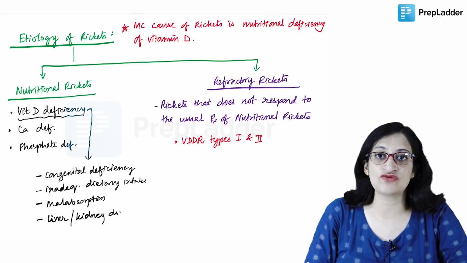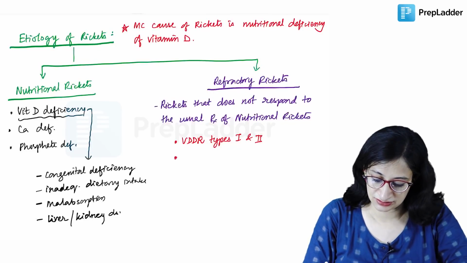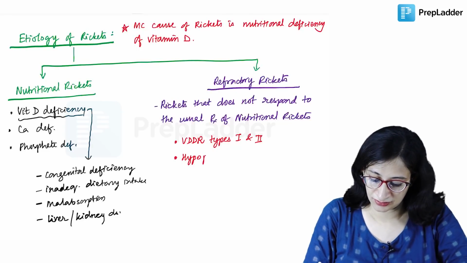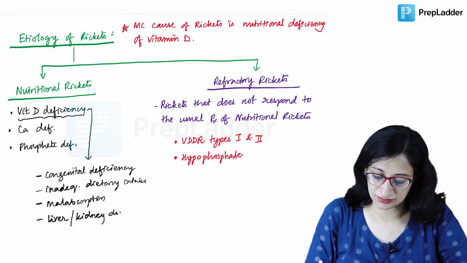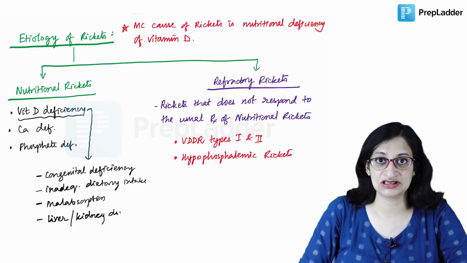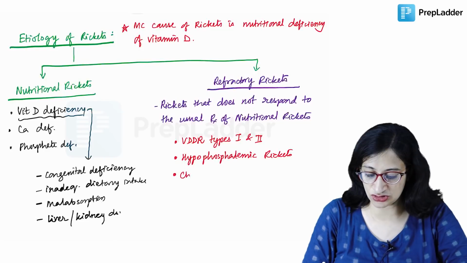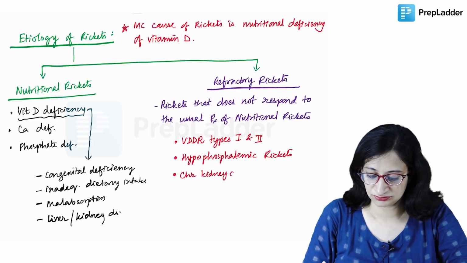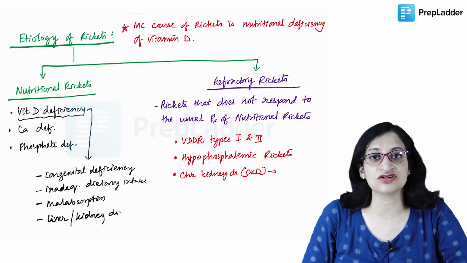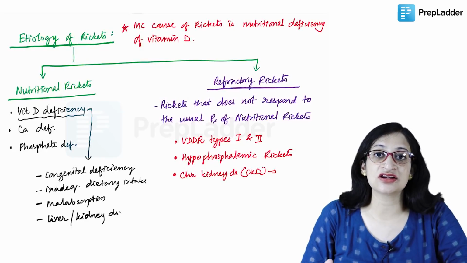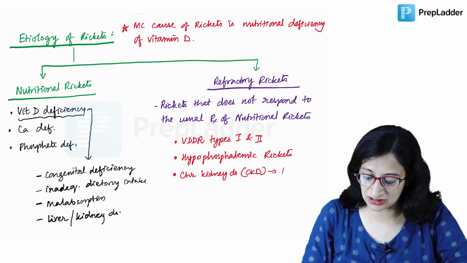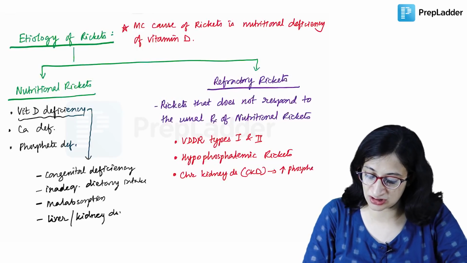Then there's something called hypophosphatemic rickets or familial hypophosphatemic rickets. Then chronic kidney disease, or CKD, can also give rise to rickets. And in rickets due to chronic kidney disease, remember the phosphate levels are elevated, unlike rickets due to other causes where the phosphate levels usually remain normal or low. But in CKD there is increased phosphate load, so the phosphate levels are going to be elevated.